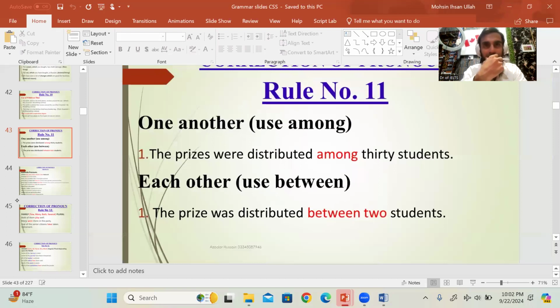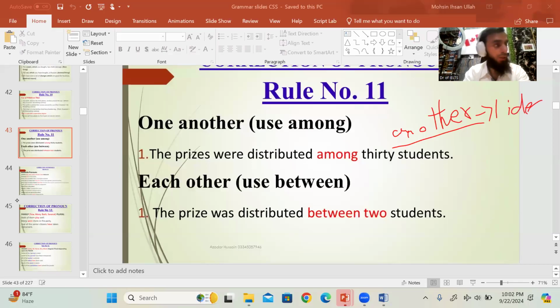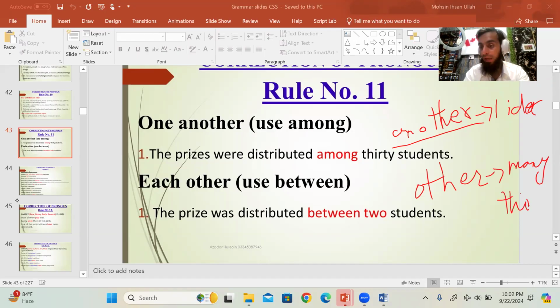I think we didn't discuss one thing in the subject verb agreement. One is another. This is also important. Another means one idea. When you talk about one idea, it is another, and other means many ideas. Sorry, many things, right? So when you want many examples, many things, many ideas, you can say other. बहुत सारों का मतलब है ना, the other ideas, the other things, the other concepts, the other people, right?